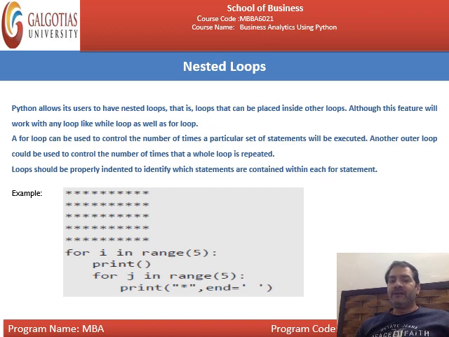Now listen, this is the for loop, and in this for loop you write a print statement, and within this for loop you write the next for loop, that is for j in range 5 again, and this particular print statement will belong to this particular loop. So there should be proper indentation, otherwise an error will be generated. This is the nested loop statement.